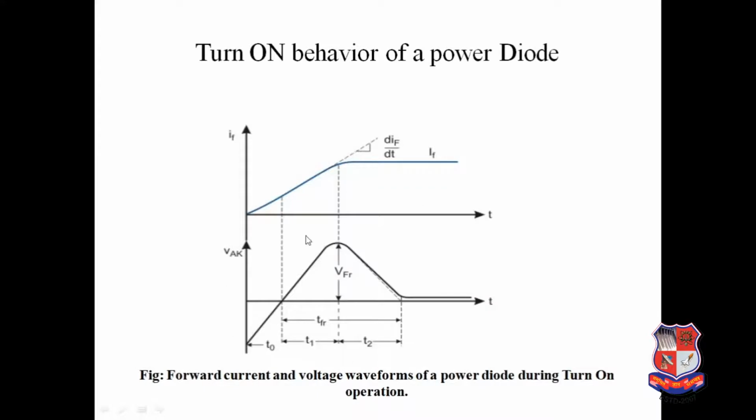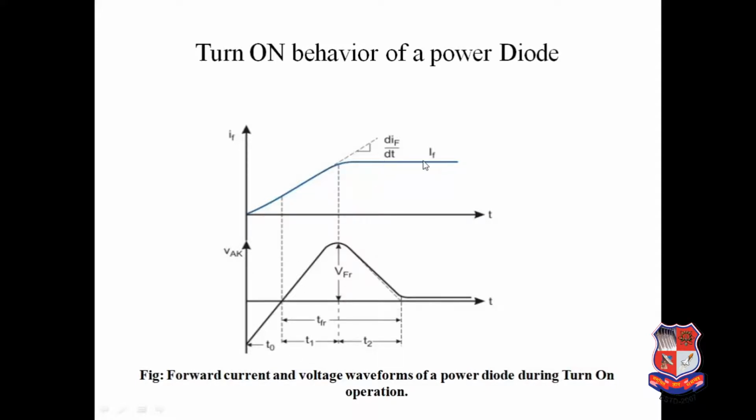So again, when the diode is connected in forward bias, there is a transient peak voltage VFR.